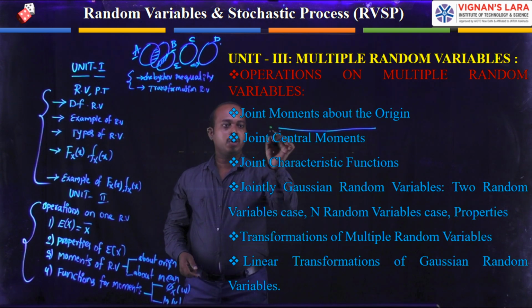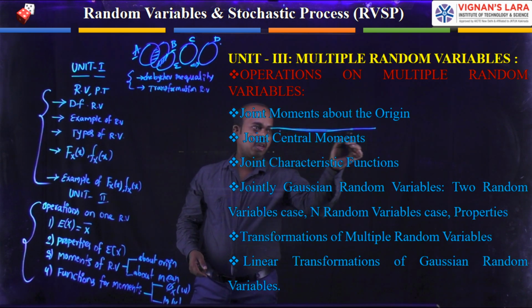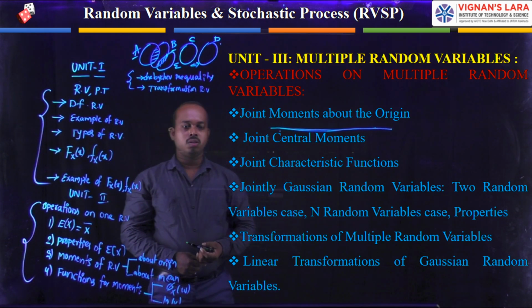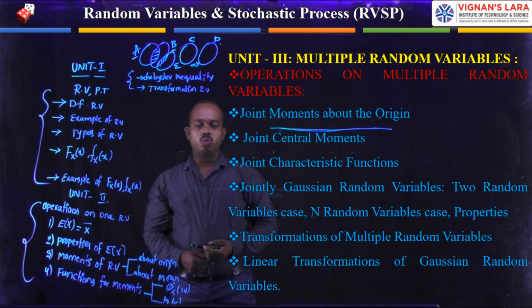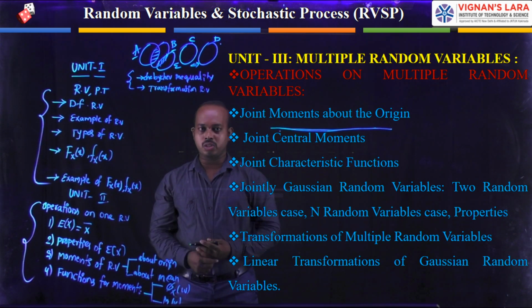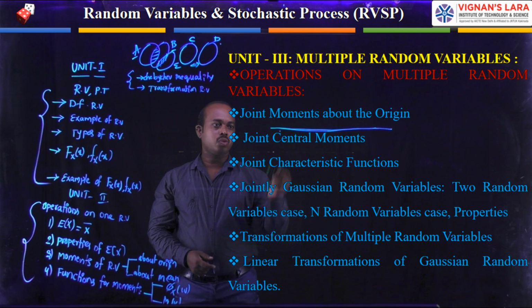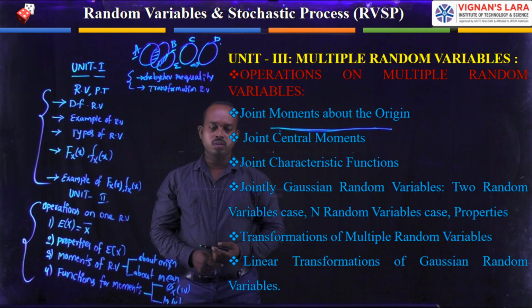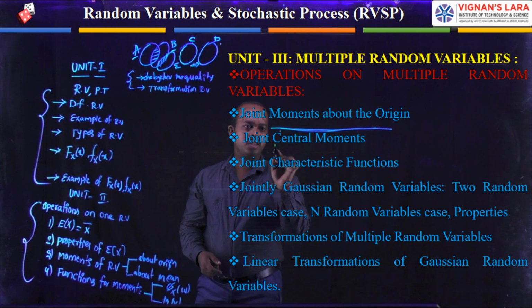But in multiple random variables, we can consider more than one random variable. For these random variables, we call them joint functions. In these joint functions, we can see what joint moments are available. Here you can write the nth moment of these joint events, and then you can see the joint central moment.